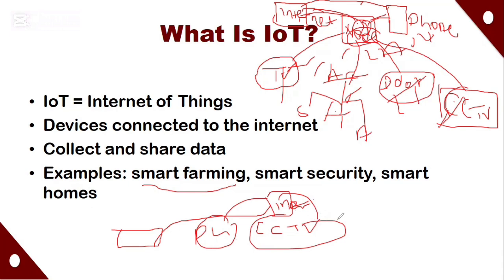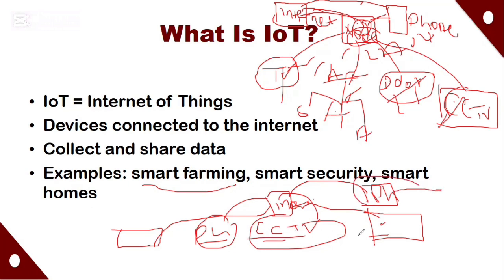That means the owner doesn't need to be there. You can even design robotic machines that could also be working, staying connected to the internet. Remember, all these things must have been converted to smart devices, right? Now, farms are normally in remote areas, so the person that owns it doesn't need to be on that farm. He can connect his controller, for example the phone, to the internet. Internet is everywhere, so from any part of the world he can control these things from his device over the internet. So I think this makes a difference.